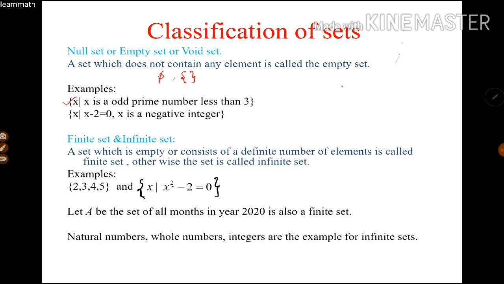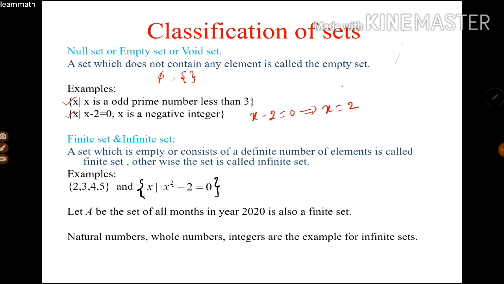Okay. Next, come to the second one. The collection of all elements x such that x minus 2 is equal to 0, where x is a negative integer. If you solve x minus 2 is equal to 0, we will get x is equal to 2, which is a positive integer. But here x is given as a negative integer, so no negative integer satisfies the equation x minus 2 is equal to 0. So it is also an empty set.